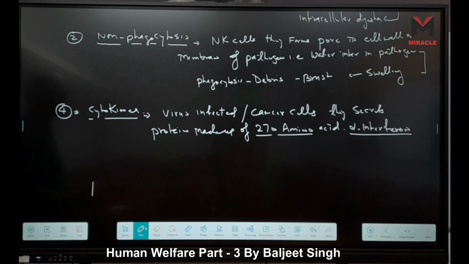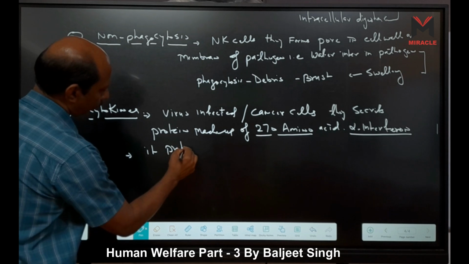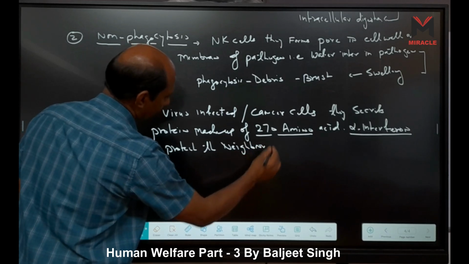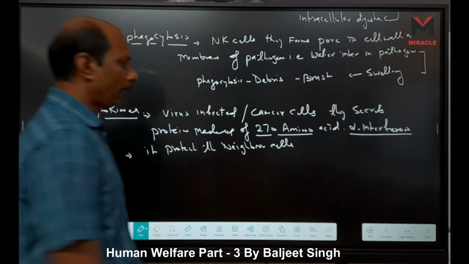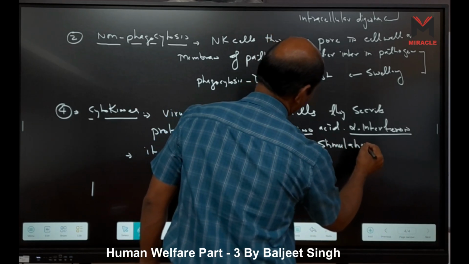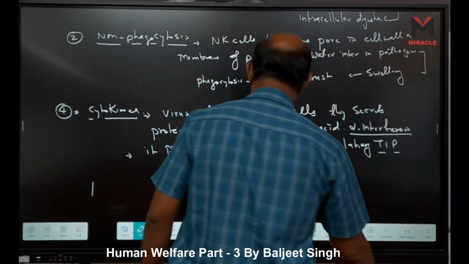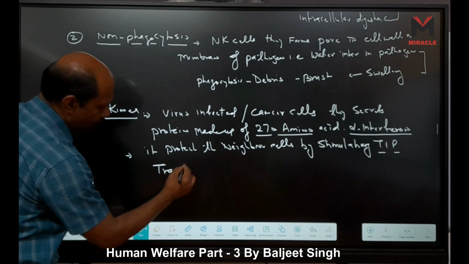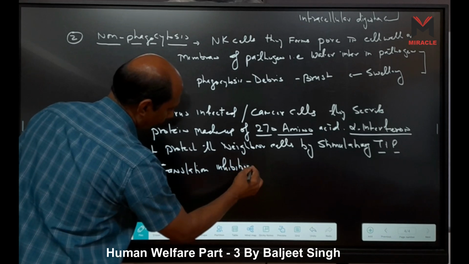One thing. Second, due to this interferon, what happens? It protects the neighbor cells. How? By stimulating TIP. TIP means translation inhibiting protein.